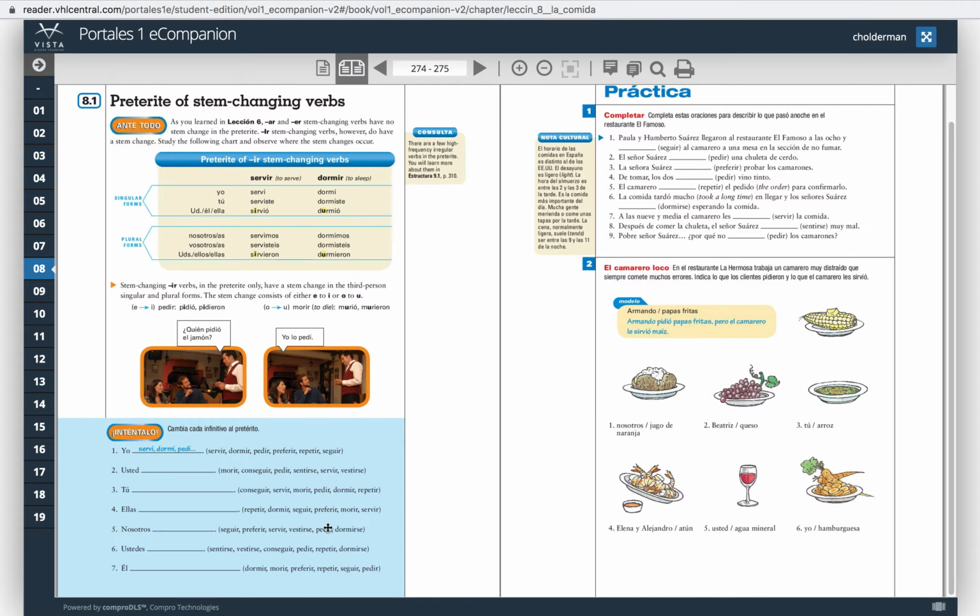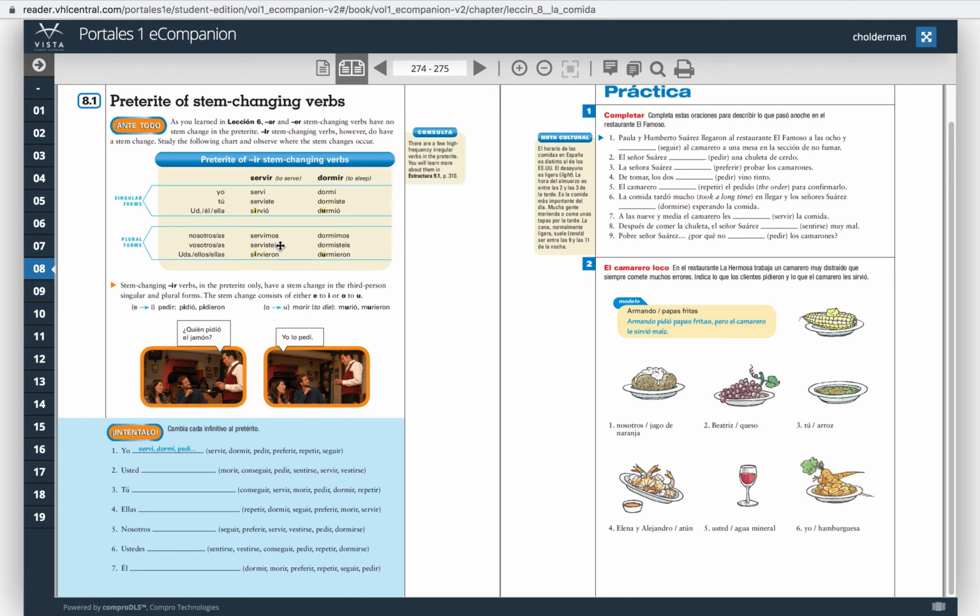On the bottom of the page, you'll look at the verbs that are all stem changing in the preterite tense. And one thing you'll notice is most of them, if not all of them, end in -ir, meaning that the endings for all these verbs are the same. For yo, the ending is -í. Tú, it's -iste. For usted, él, ella, it's -ió with an accent over the O. And -imos for nosotros, and -ieron for ustedes, ellos, ellas.